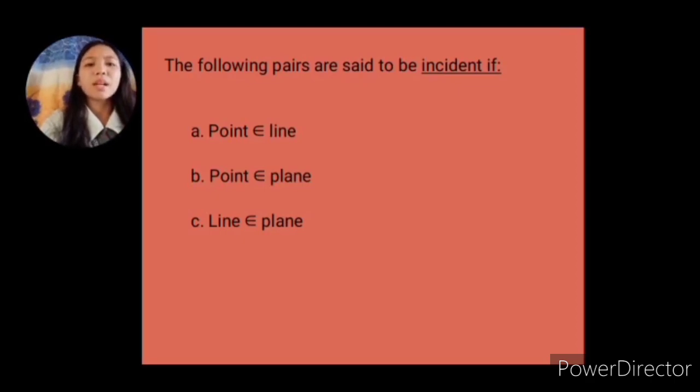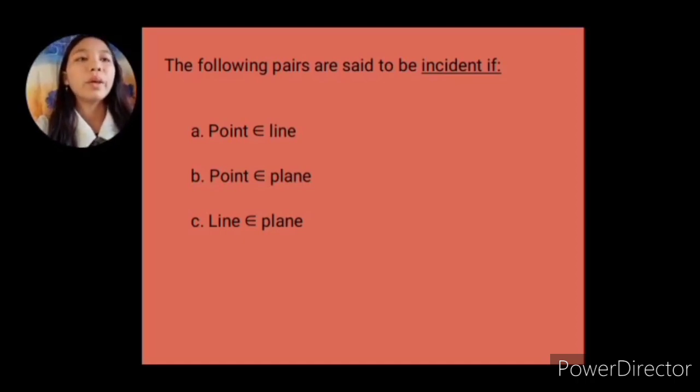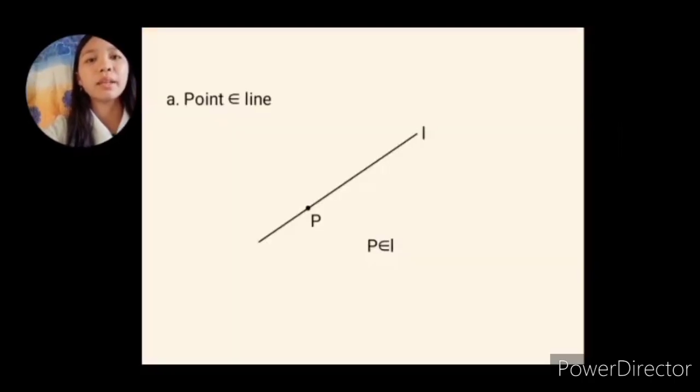So now, let's start with the word incident. The following pairs are said to be incident if a point is an element of a line, a point is an element of a plane, and a line is an element of a plane. So here, the word incident is very significant. We can always use this in the next discussions. We can say that a point and a line are incident if the point is inside or an element of the line.